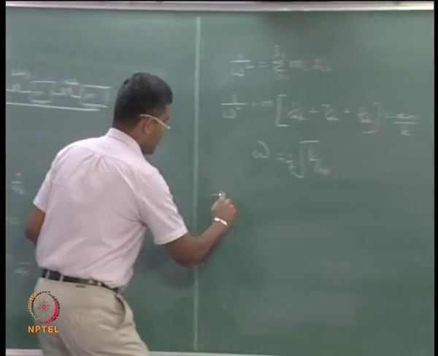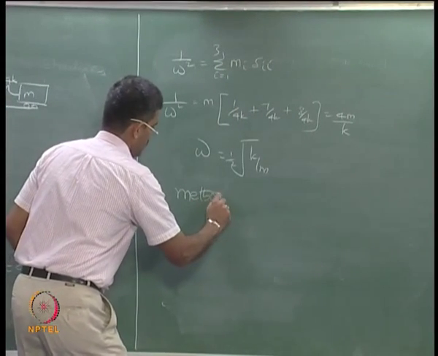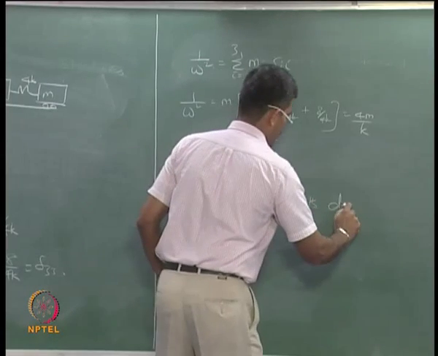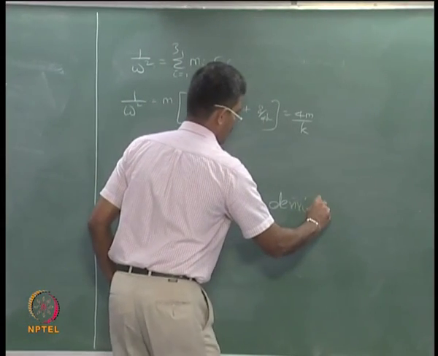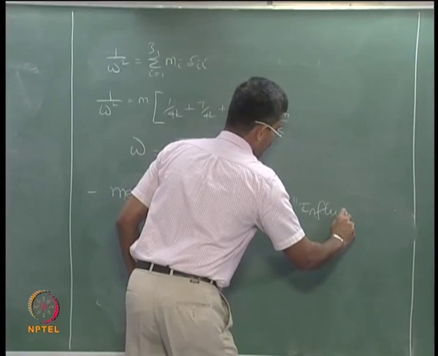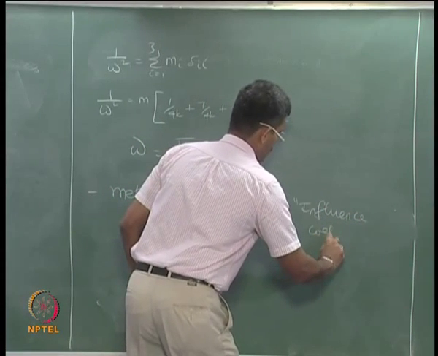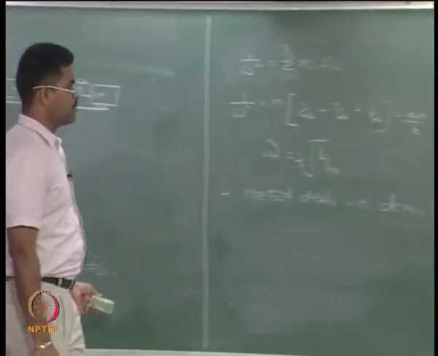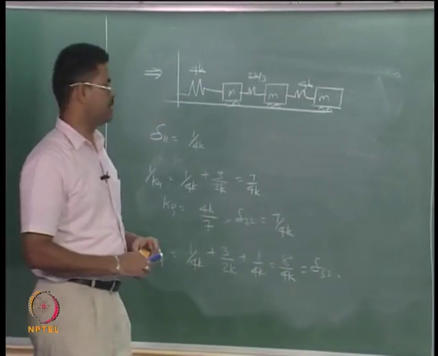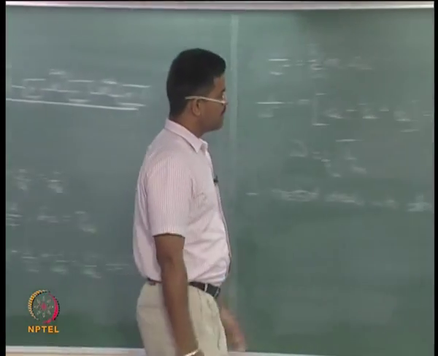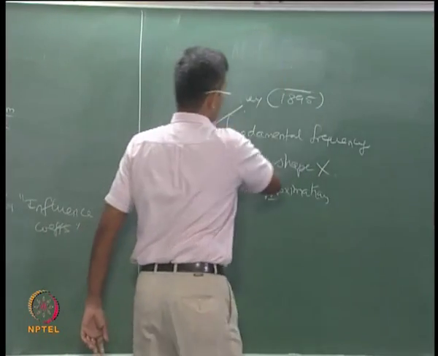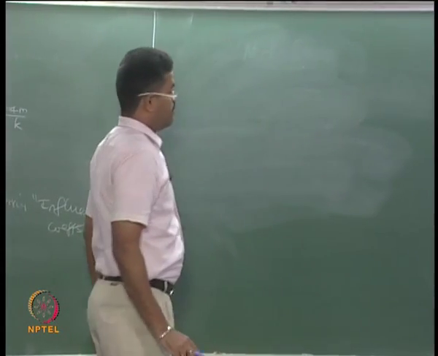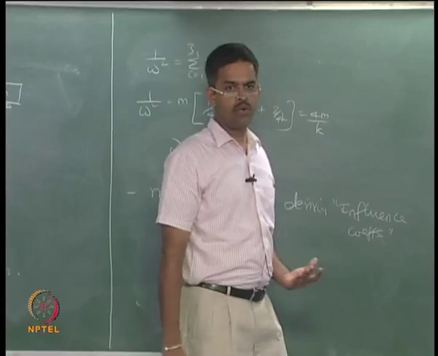So the method deals with deriving what we call influence coefficients of the given problem. So that is one of the approximate methods by which you can find out the fundamental frequency for a multi degree system. The second method is an extension of this, but with an idea to also find the mode shapes.